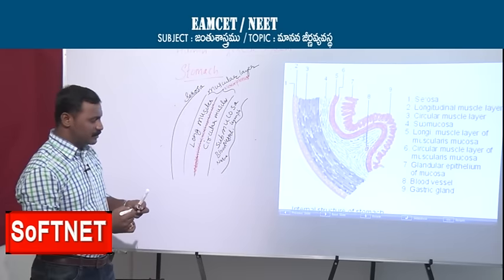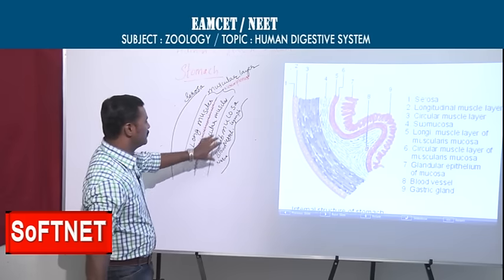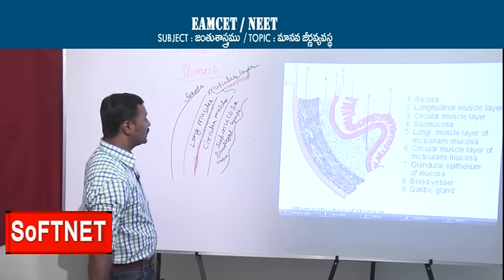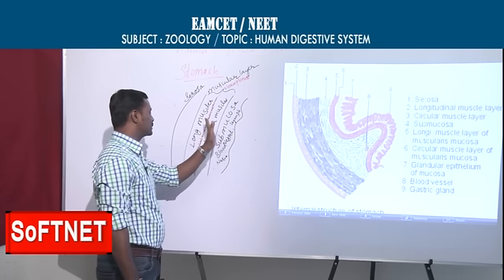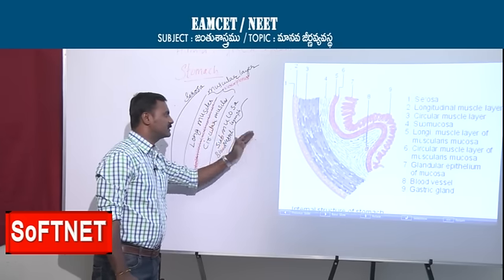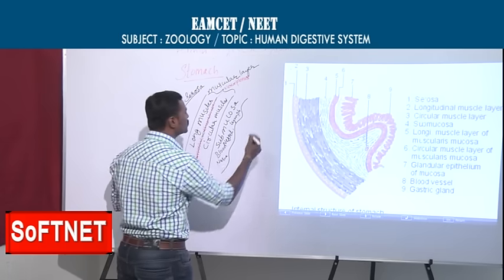This is a very important region where the supplying and collecting blood vessels and lymph vessels start traveling. Some blood vessels will travel towards the muscles, and some blood vessels and lymph vessels will travel towards the muscularis layer. After that, this is the mucosa.